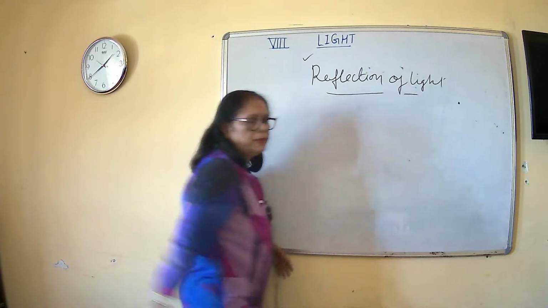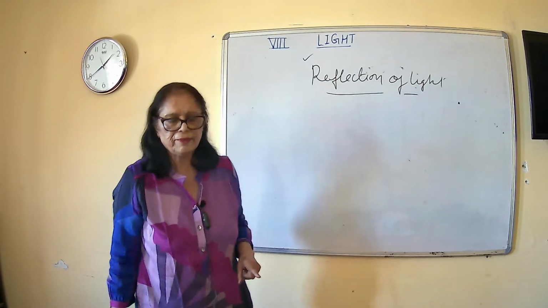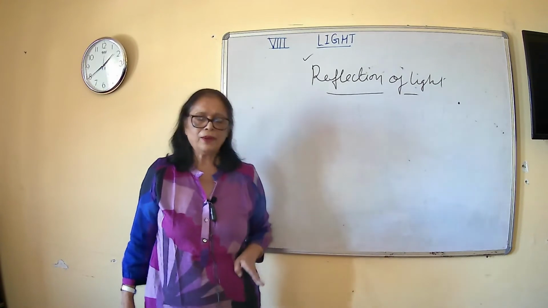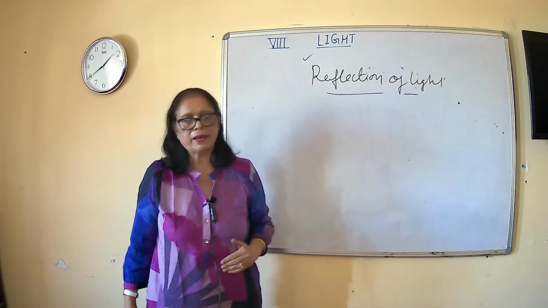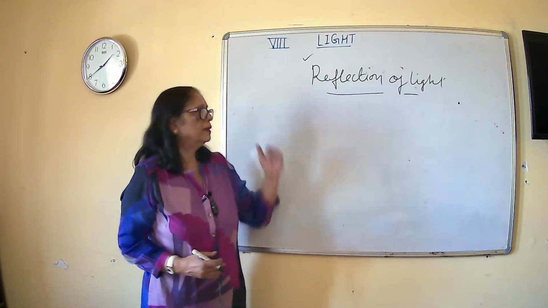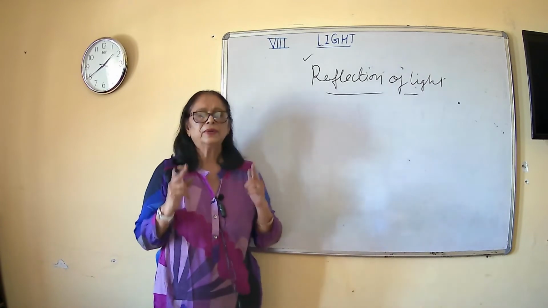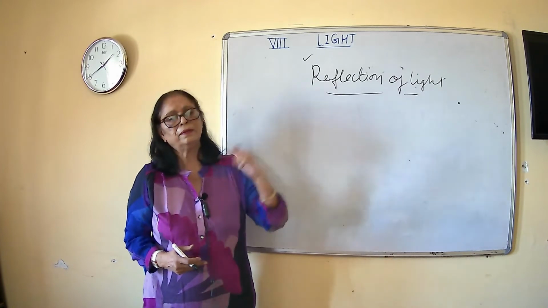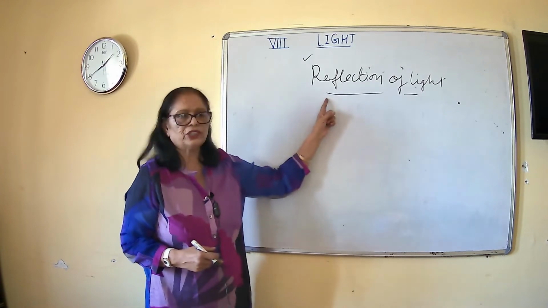Reflection of light means that whenever light rays strike a shining surface, it bounces back, it turns back. It cannot pass through an opaque object, it cannot turn back, but it bounces back, वापस पीछे आ जाती है. So the definition of reflection of light is that whenever a light ray strikes a shining surface, it turns back in the same medium, it bounces back. This bouncing back of light ray is known as reflection of light.